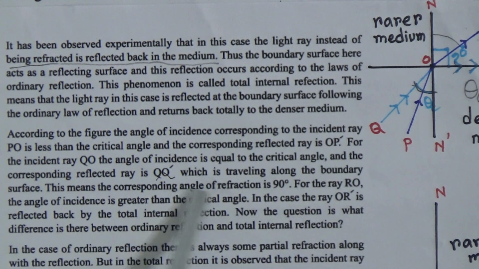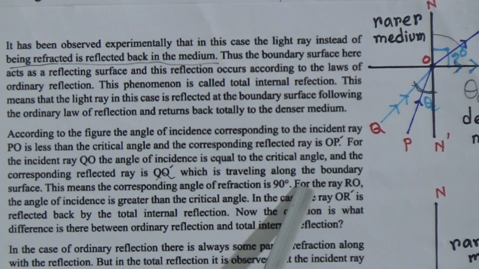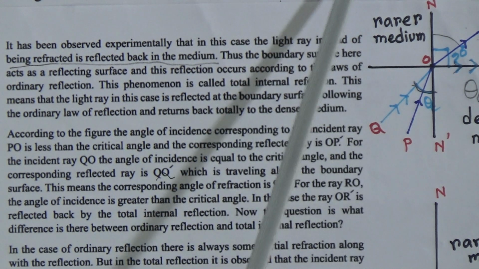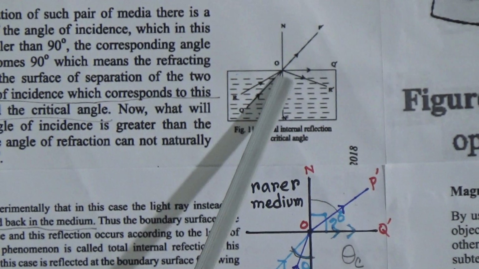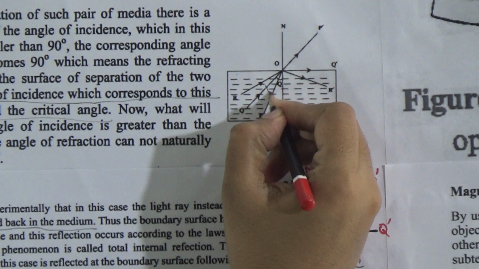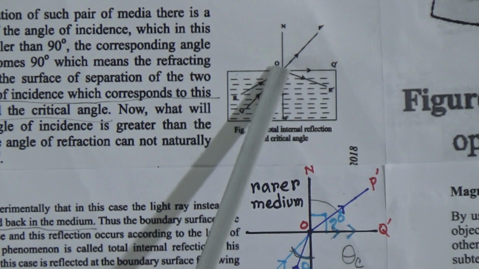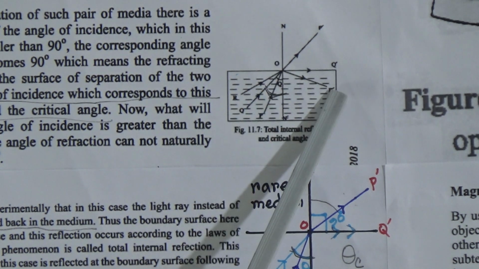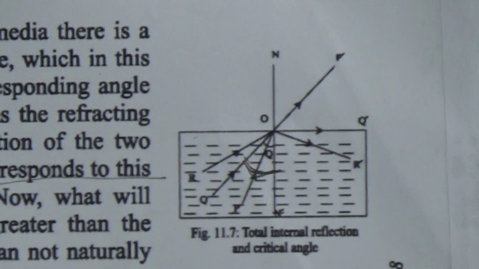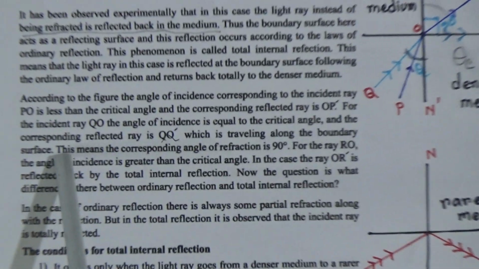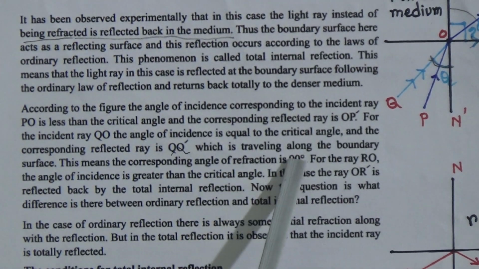This means the corresponding angle of refraction is 90 degrees. For the ray RO, the angle of incidence is greater than the critical angle. See, look in the figure, this is RO, this is greater than the critical angle because this is the critical angle. That's why the OR prime ray comes back to the same medium.